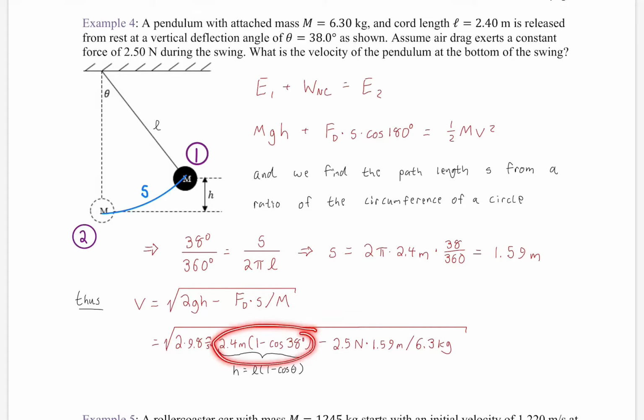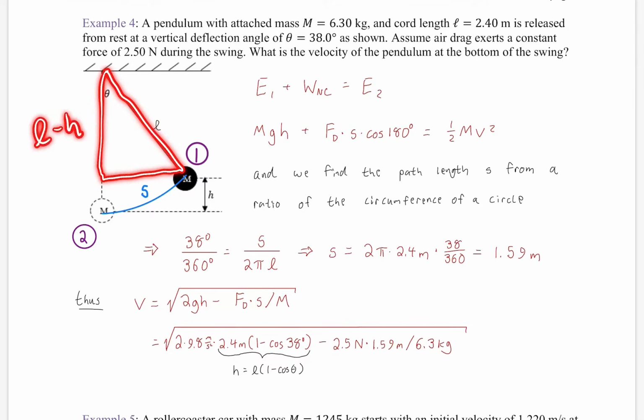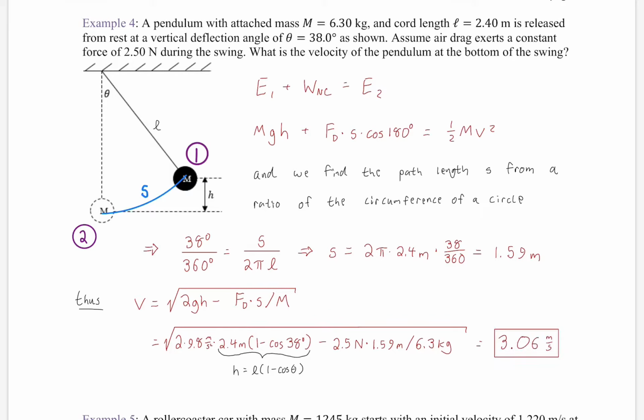Again, this is just from setting up a right triangle that looks like this, where the other side here is L minus H. So this side is L minus H, and this side is L. There's our theta. And when I do that, I can find out that that's the relationship between H and L. And there we go: 3.06 meters per second. Slower than it would be going otherwise, because air resistance, basically air friction, took away energy. It took away mechanical energy.